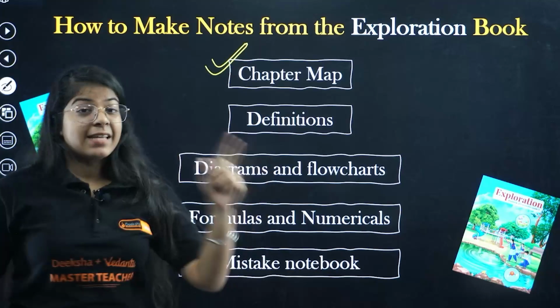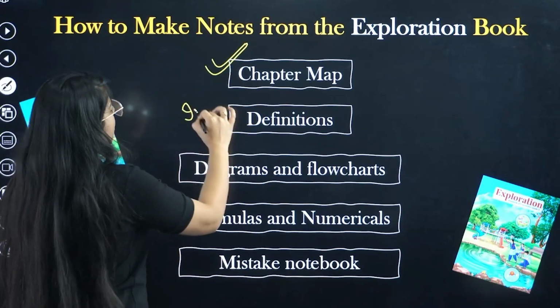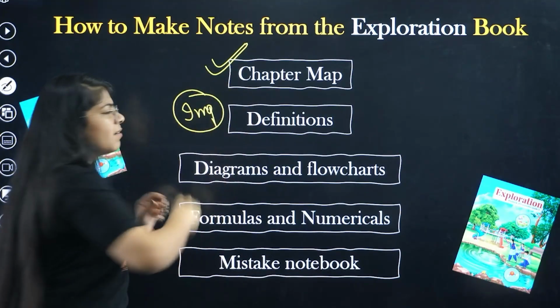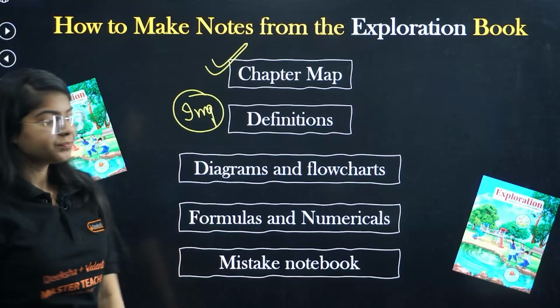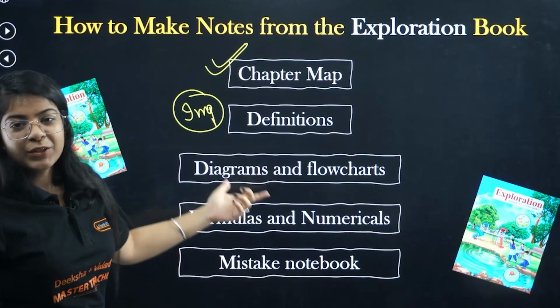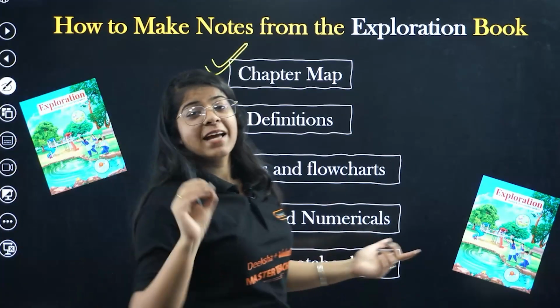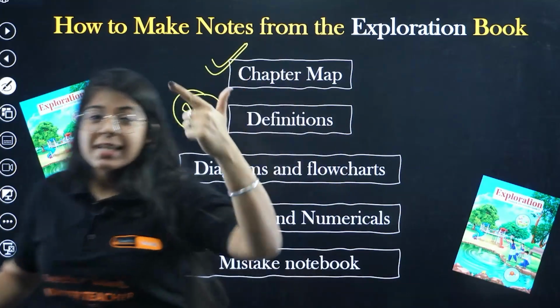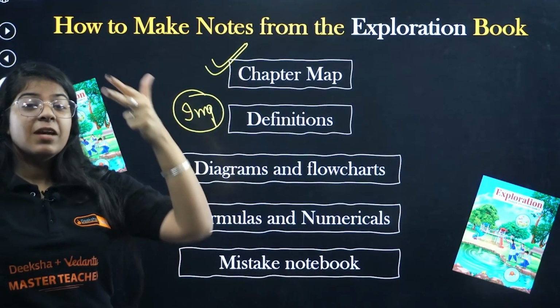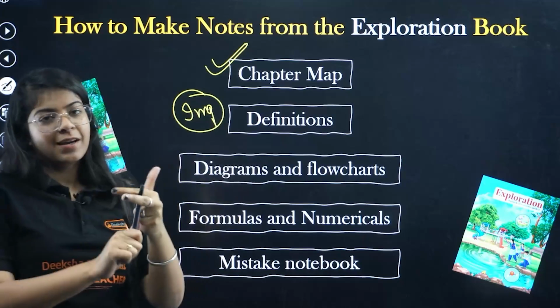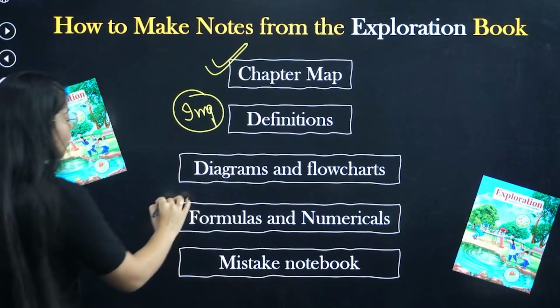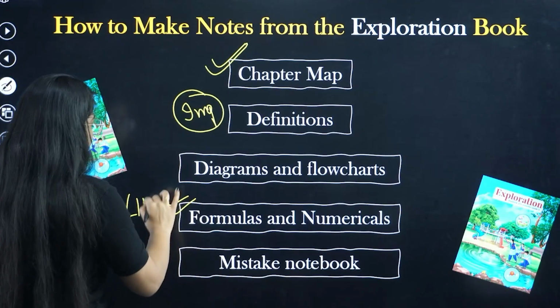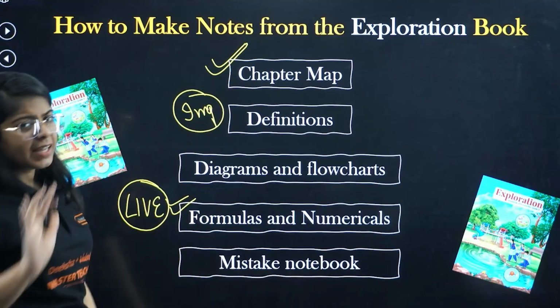Then definitions are very important, because in 9th and 10th, sometimes they will directly ask definitions as well. Diagrams and flowcharts, I told you, we will learn in a very fun manner. Do not worry about that. So first, map the chapter. Second, we will learn definitions. How will we learn the definitions? Using diagrams and flowcharts. Then formulas and numericals, we will do that in the live session in a very fun manner.